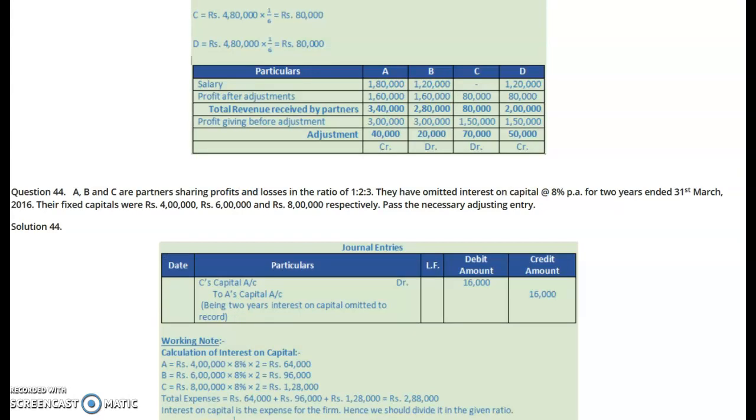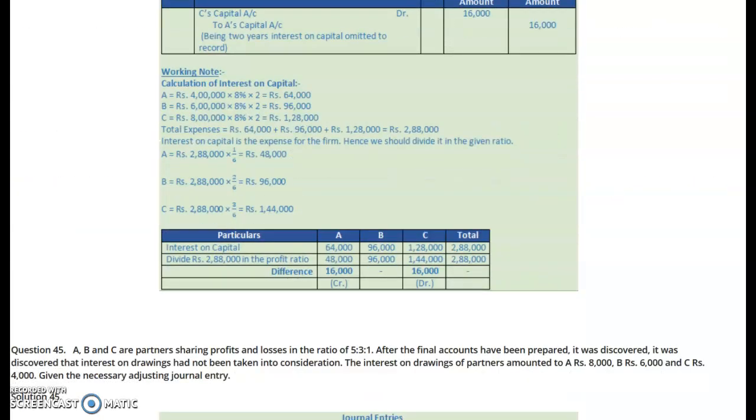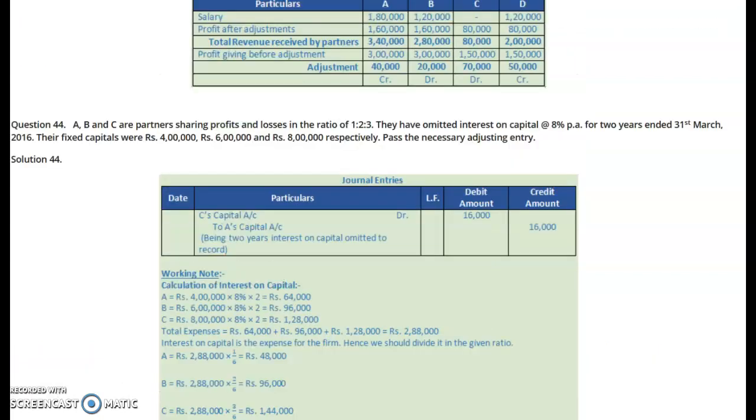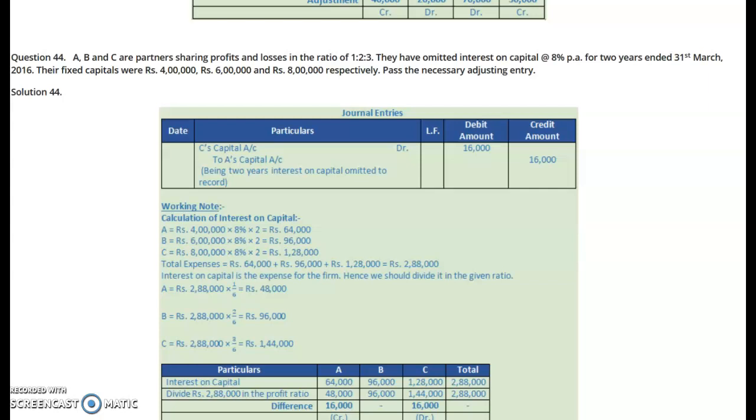इंटरेस्ट हमने किस रेट से दिया? 8% से. कितनी ड्यूरेशन का? 2 years का. That is to be credited to them. ये हमने उनको क्रेडिट कर दिया. टोटल 2,88,000. ये 2,88,000 will be taken back from them, उनसे वापस ले लेंगे because they have taken the excess profit. But that will be taken in the ratio of 1:2:3.